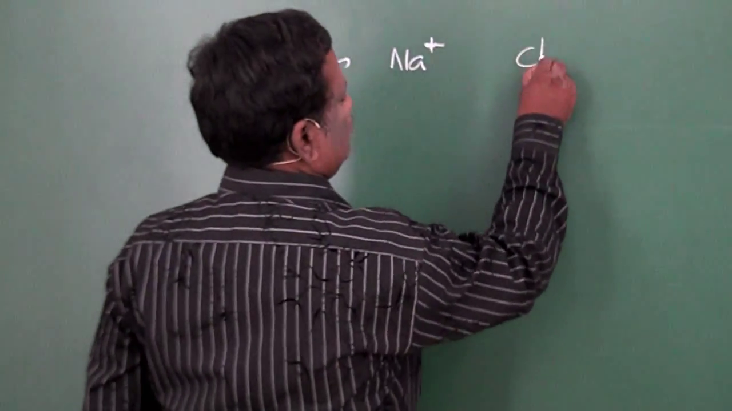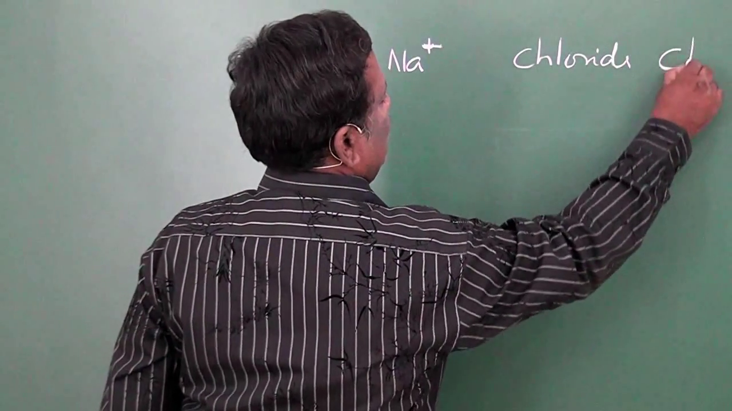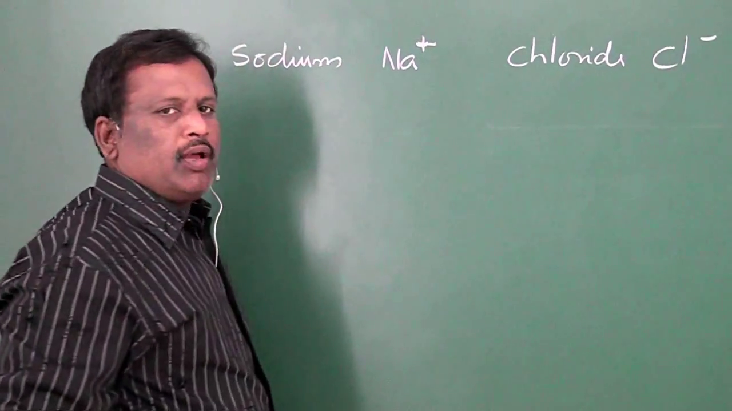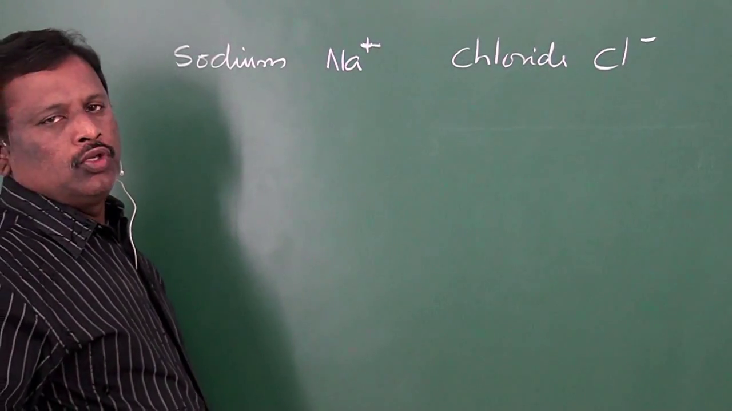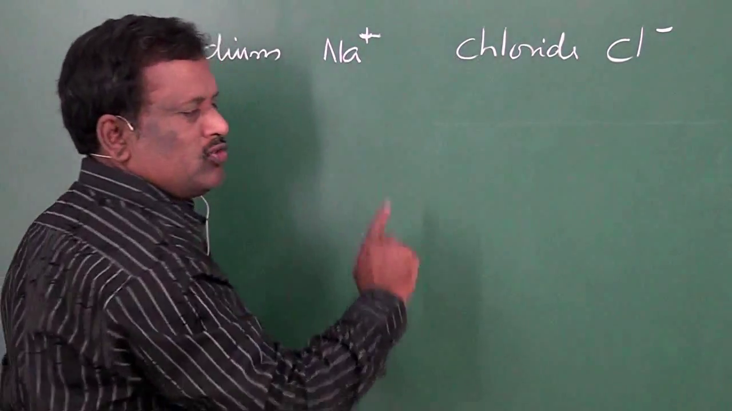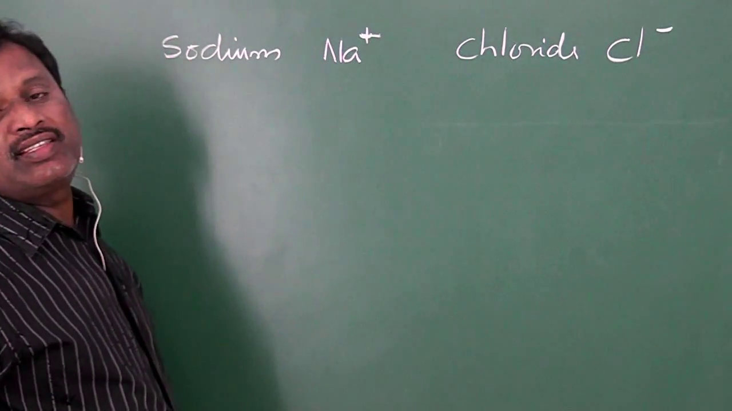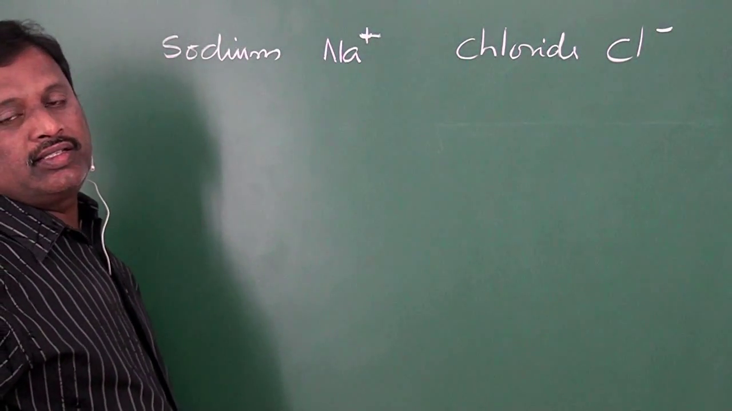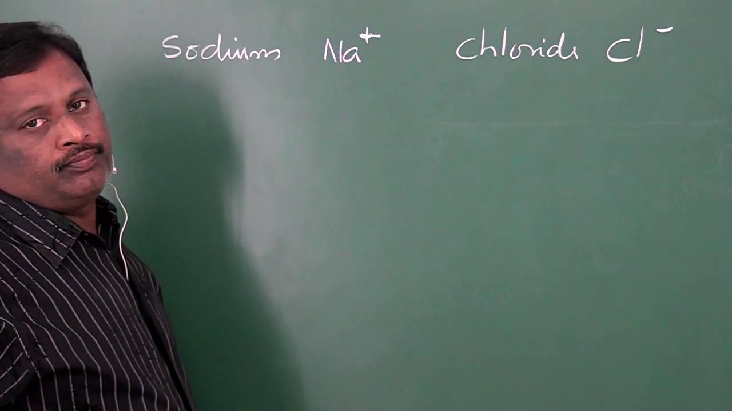Chloride ion, Cl minus. So, the number of negative charges here is also only 1. So, the valency of these two ions, whether it is a positive ion or a negative ion, is said to be its number of charges that exist on it.